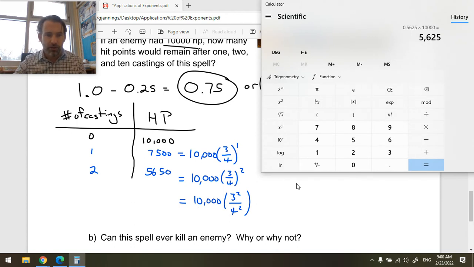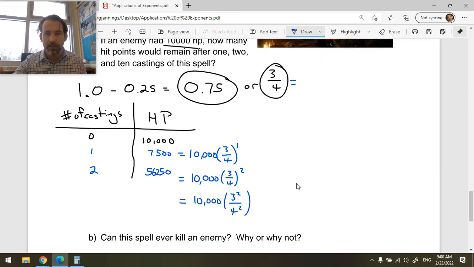That's a mistake, it's 25, not 50. So that's how many hit points are left after 2 castings. Notice that it's a little more than half of their initial hit points. But you'd think, well, I took away a quarter once, and I took away a quarter another time. Shouldn't they be at exactly half? No, because you're decreasing the current amount by a quarter each time.